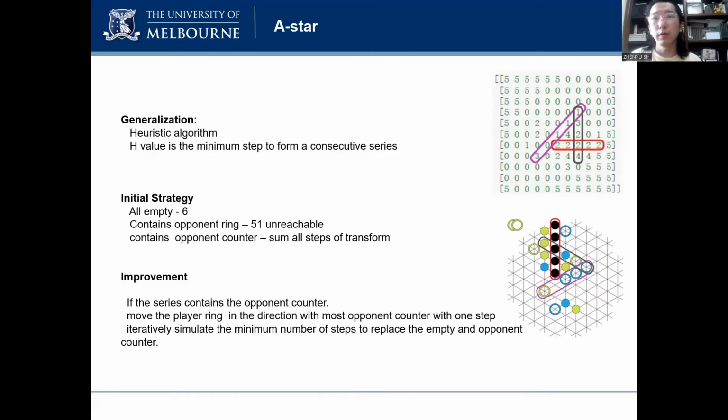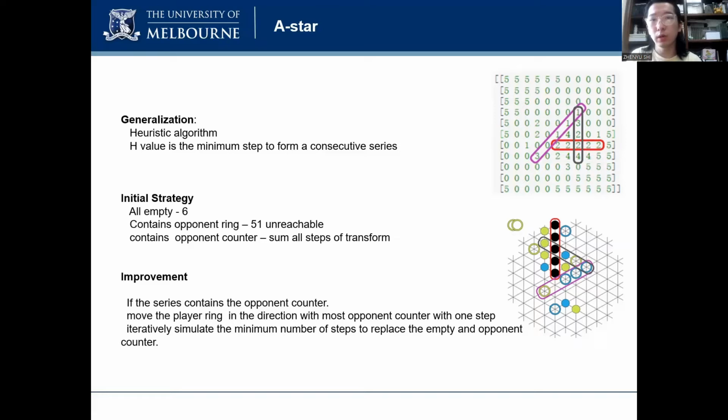We made a test for the initial version of AStar, and the results show that AStar is not significantly more efficient than BFS. Early actions were downgraded to random actions due to the time constraints. In the last few steps to form consecutive series, the original heuristic function does not yield accurate values and therefore leads to the inefficiency of AStar.